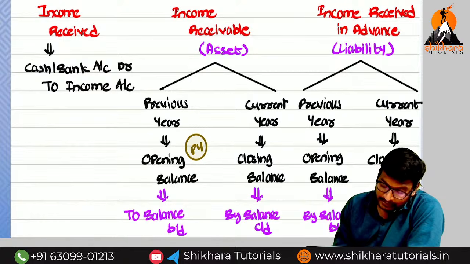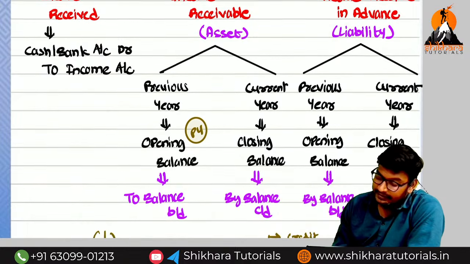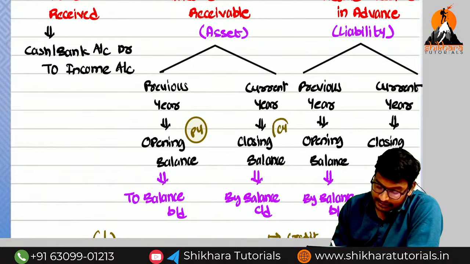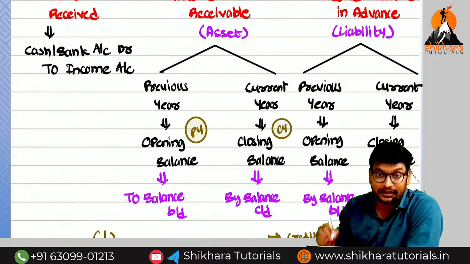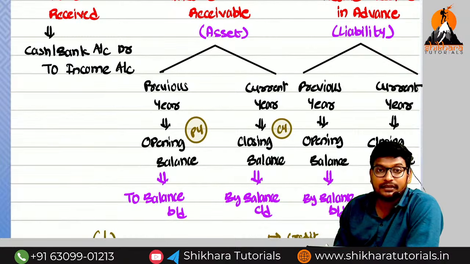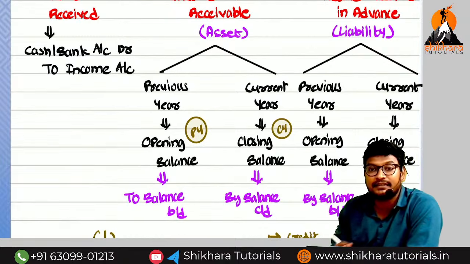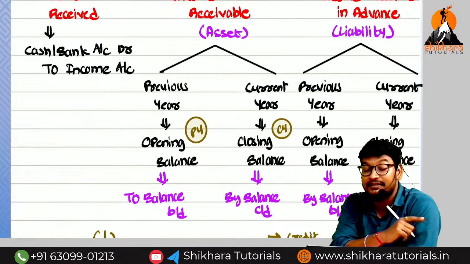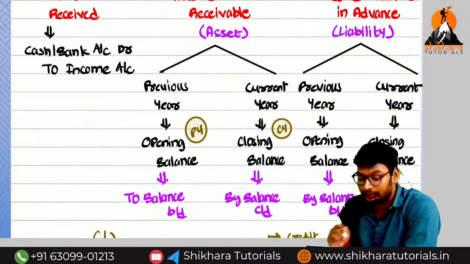Income receivable for the current year means that is related to which year? Current year. That income is related to the current year. Income received in advance during the previous year means it is related to the current year. That particular income is related to the current year.